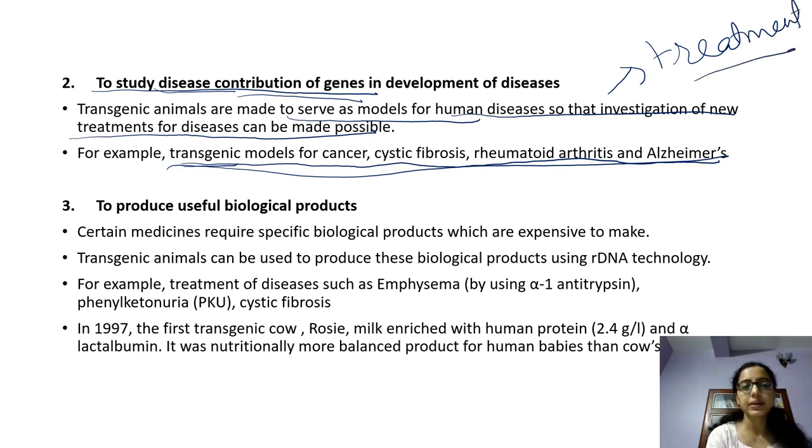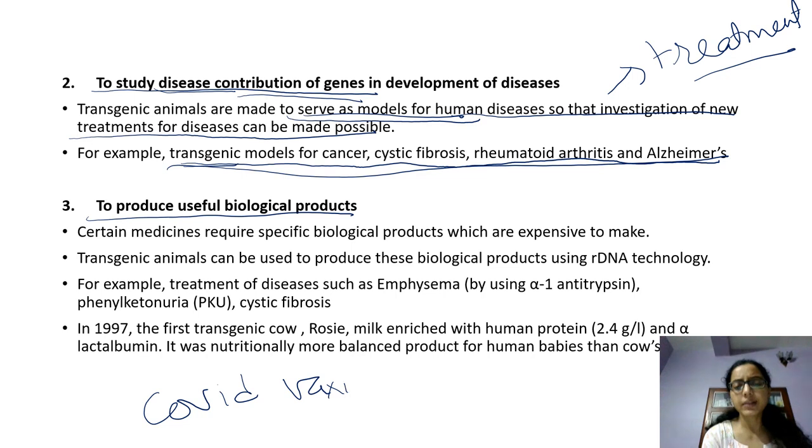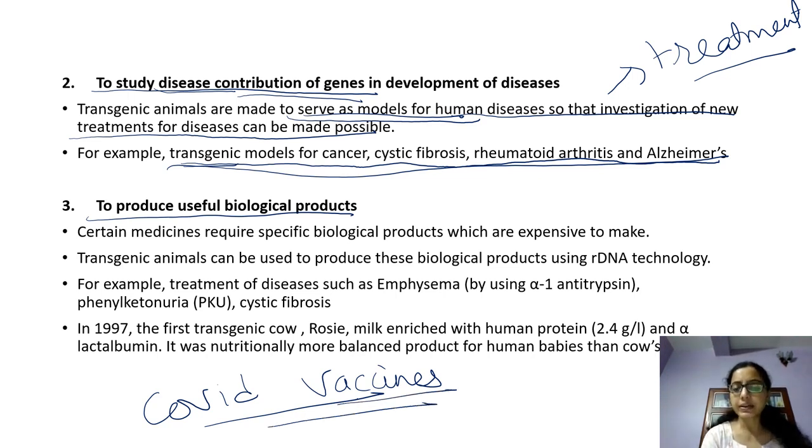To study this, the transgenic animals serve as a model for human beings, and to produce useful biological products. Now take an example of COVID vaccine. How the lab trials and all were done. When the vaccines are produced, they have to be clinically trialed, right? And this clinical trial is done, first of all, on animals, these transgenic animals, and then it is done on human beings.